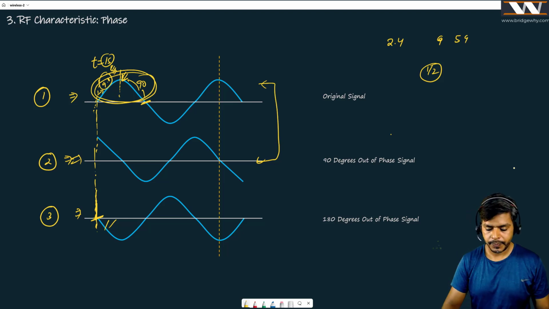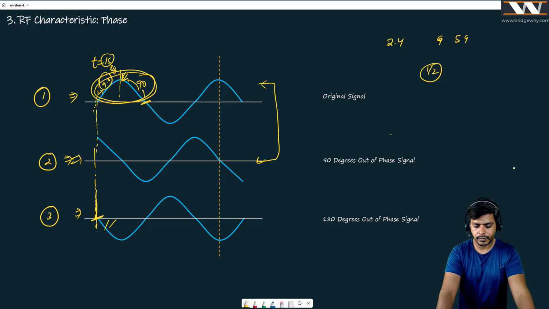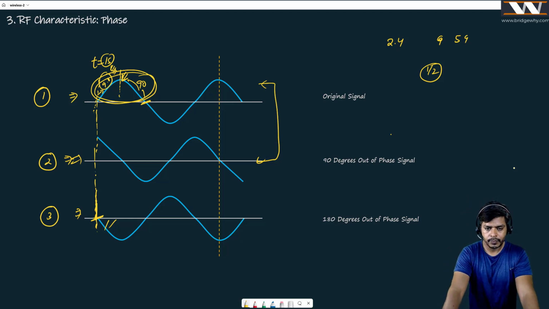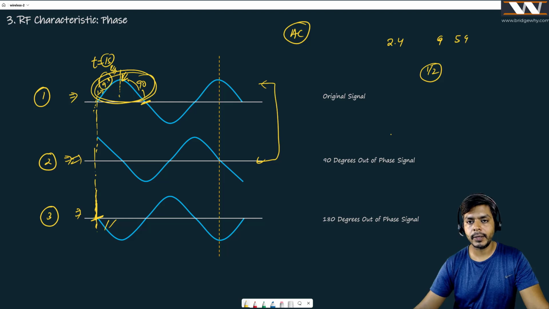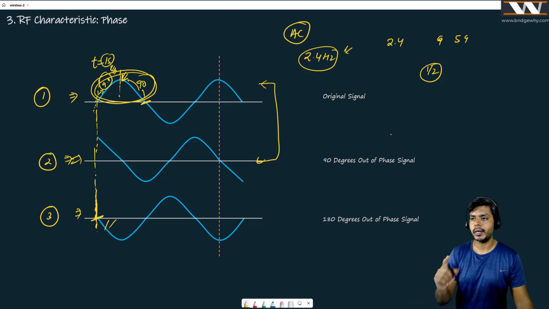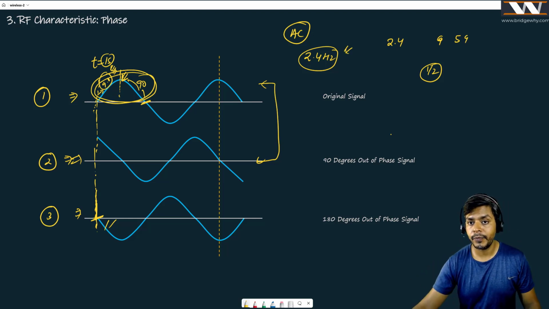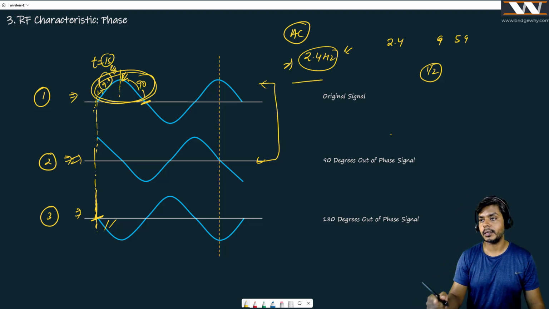Another question: if we pass the alternating current to the antenna, so we will send only the radio waves? It will depend on the AC signal. Believe me, if you give this antenna an AC signal of 2.4 gigahertz frequency, it is going to produce 2.4 gigahertz radio waves. But if you increase the frequency, it is going to generate other signals also.